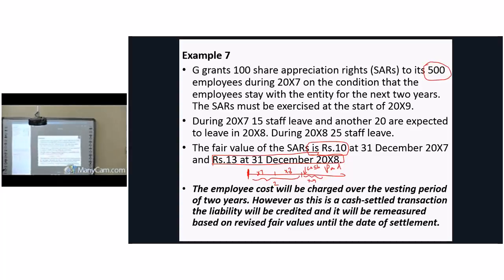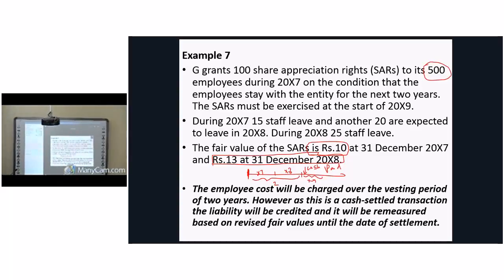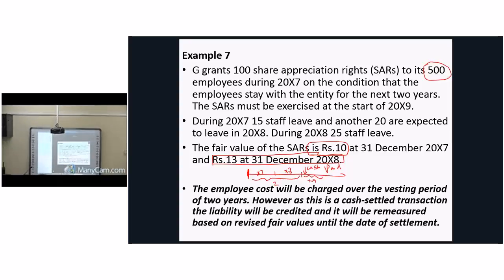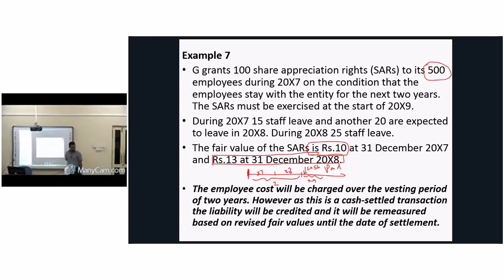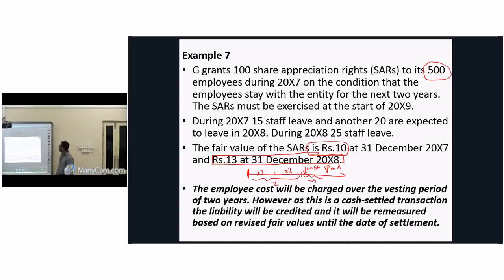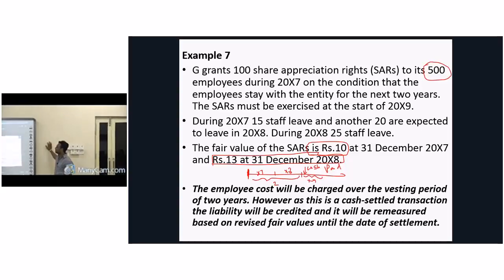G grants 100 share appreciation rights. Who is SAR? Not the senior assistant registrar. Share appreciation rights, to its 500 employees during 20x7, on the condition that the employees stay with the entity for the next 2 years.